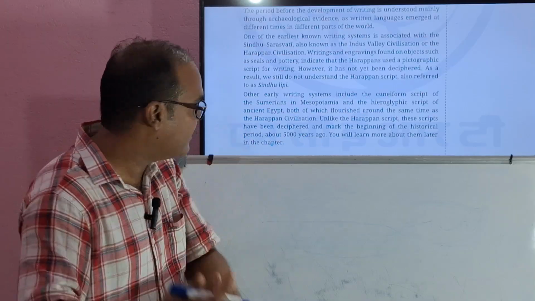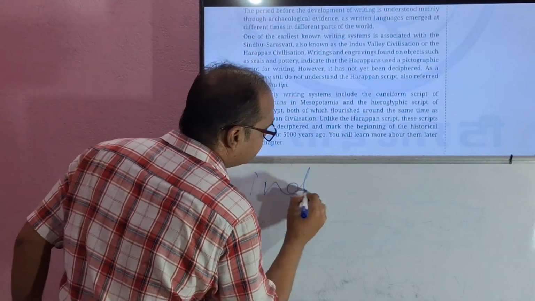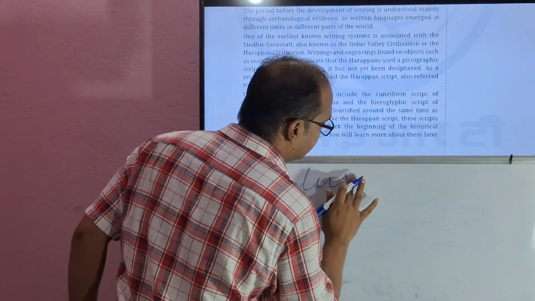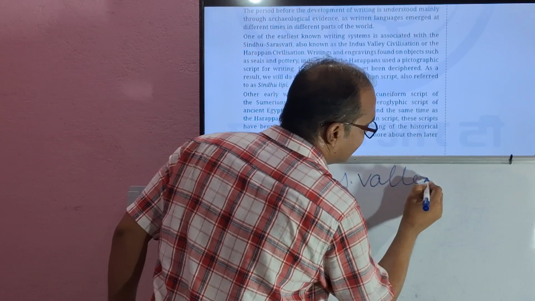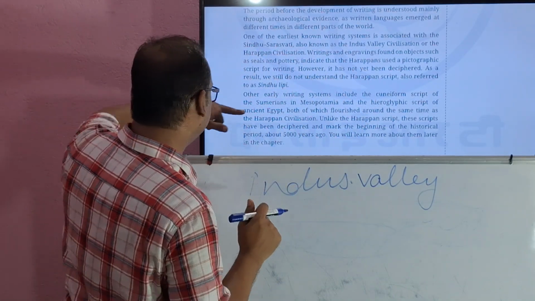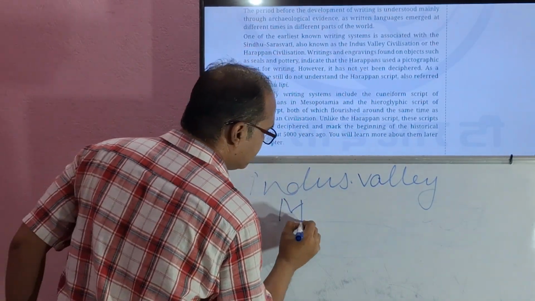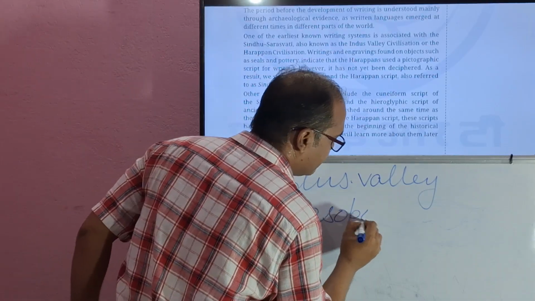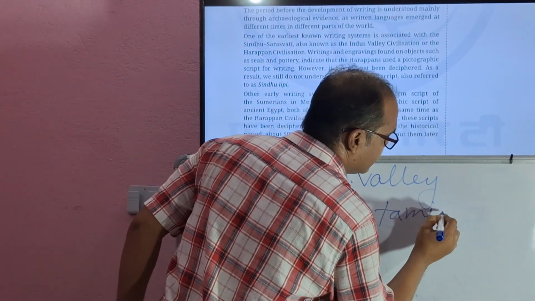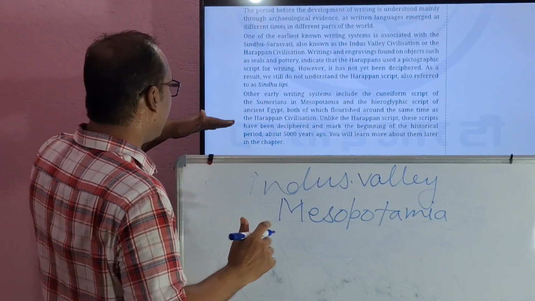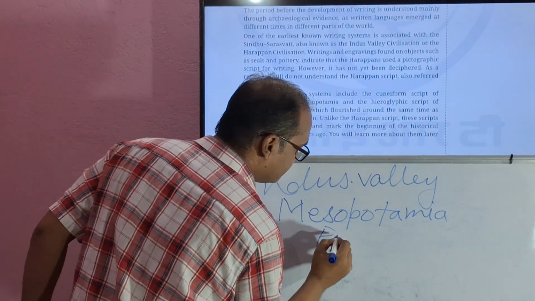So, three civilizations. First, Indus Valley civilization. Then we see Mesopotamian civilization and Egypt.